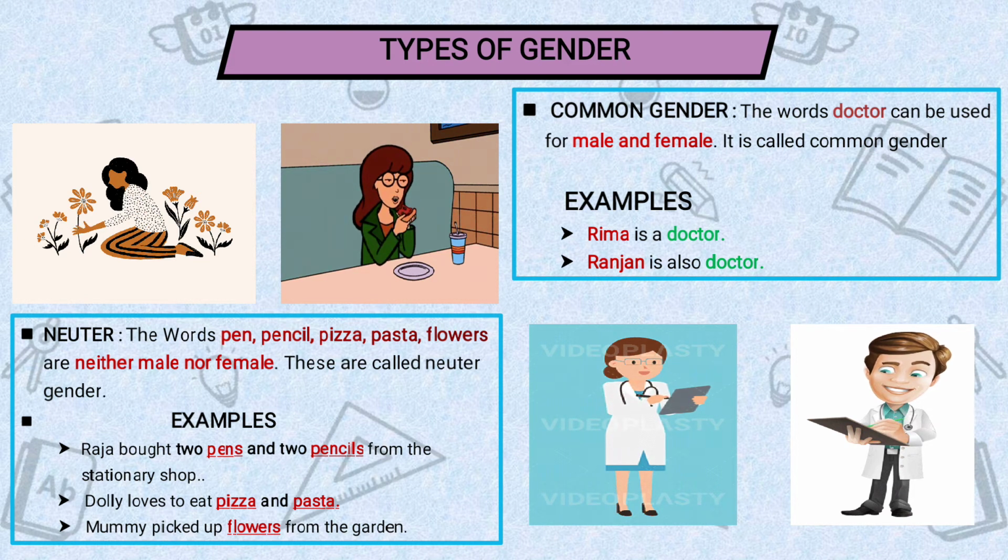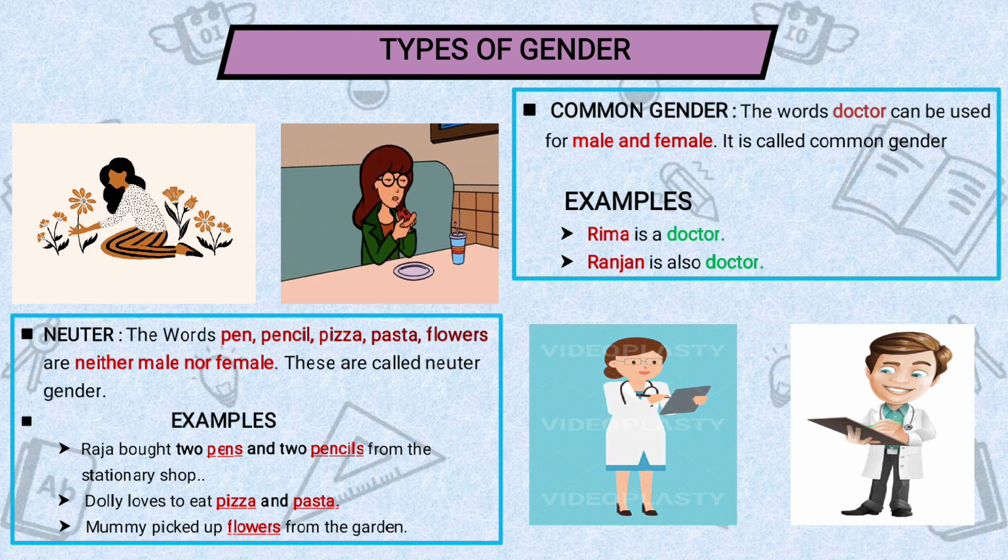Dolly loves to eat pizza and pasta. So here the highlighted, underlined words are pizza and pasta. We cannot identify whether pizza and pasta is male or female. It comes neither in male nor in female. That's why pizza and pasta also come in neuter. The last is, mummy picked up flowers from the garden.